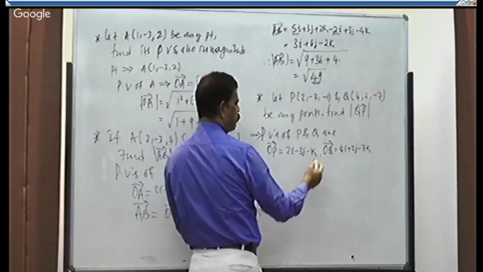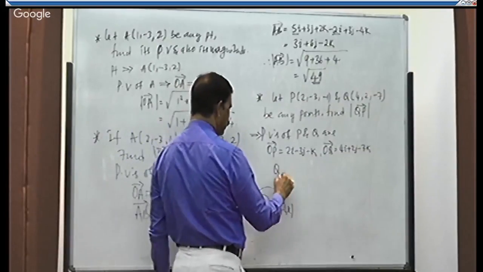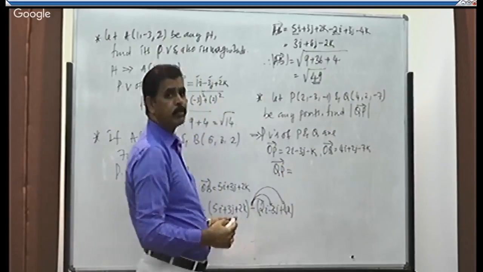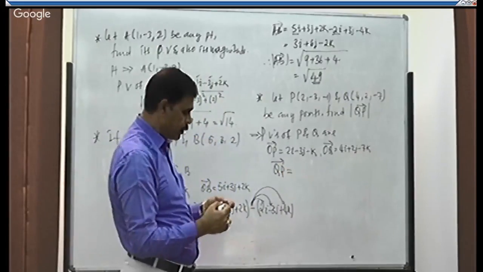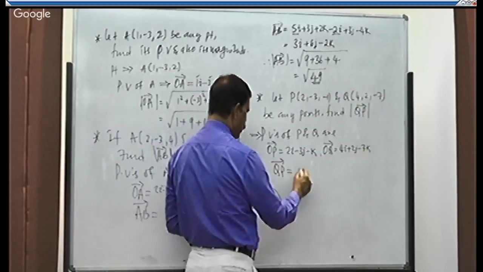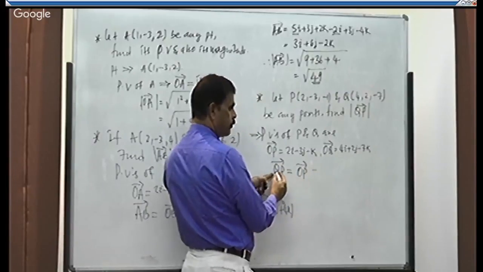We got the position vectors of the points. We need QP. How to write a vector by means of position vectors? It is the position vector of the terminal point, that is OP, minus the position vector of the initial point, that is OQ.